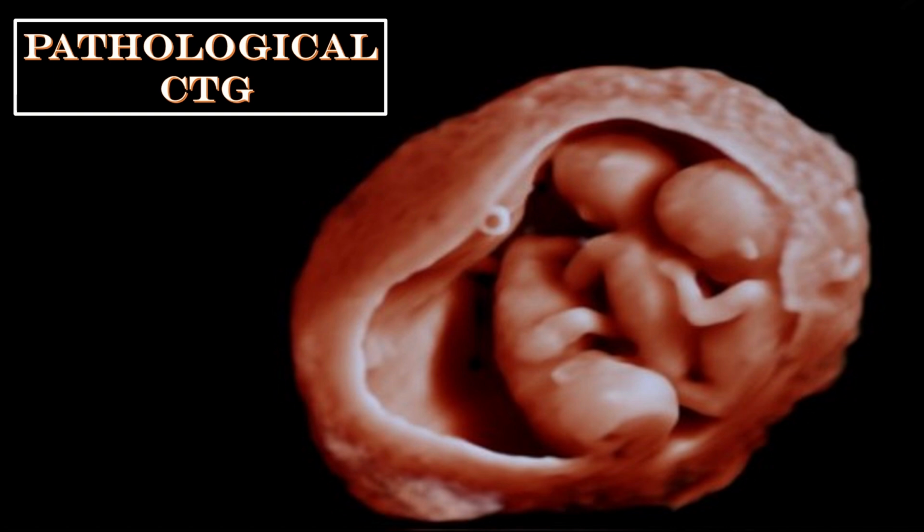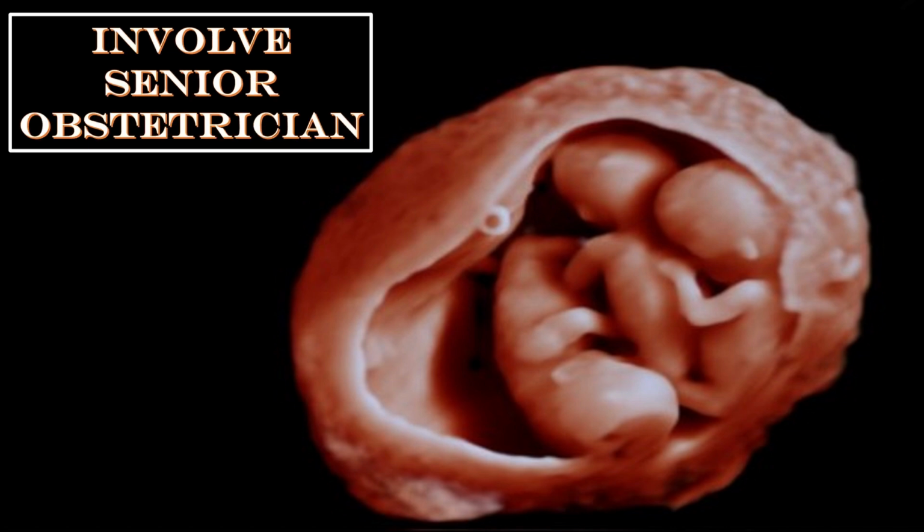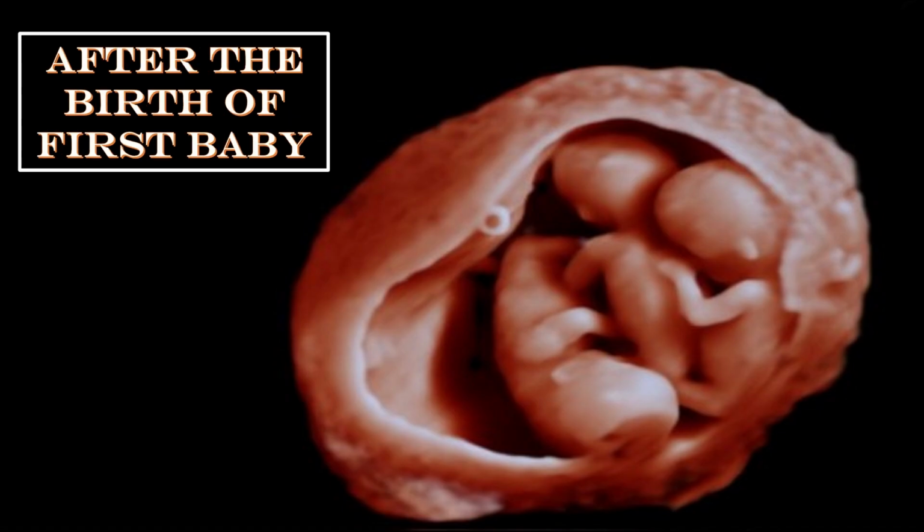And if the CTG is characterized as suspicious, involve the senior obstetrician, and if vaginal birth of the second baby cannot be achieved within the 20 minutes, discuss performing cesarean section with the woman and her family members or the carer. And after the birth of the baby, continue monitoring the second baby using CTG if there is suspicious or pathological CTG and vaginal birth cannot be achieved within the 20 minutes. Discuss performing cesarean section with the woman and her family members or the carer.